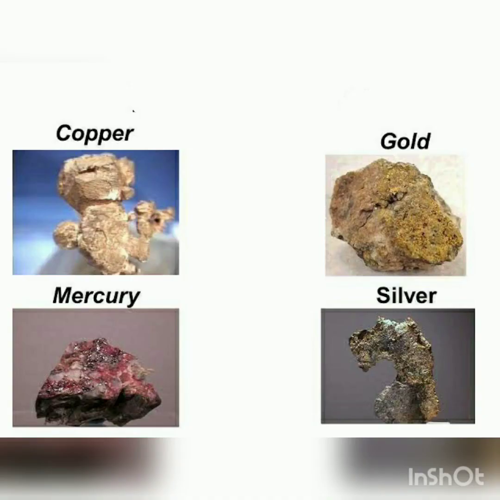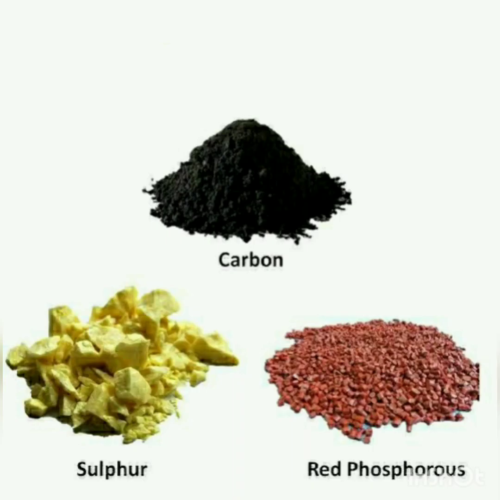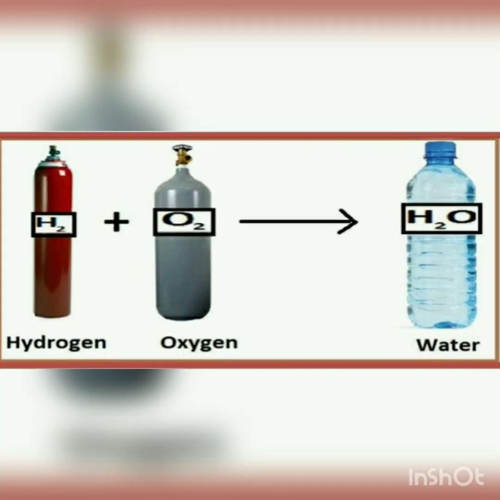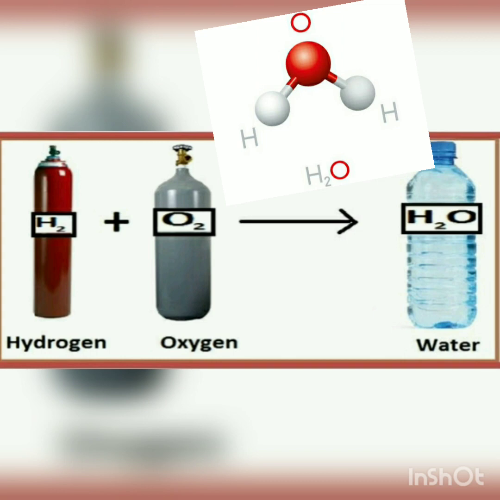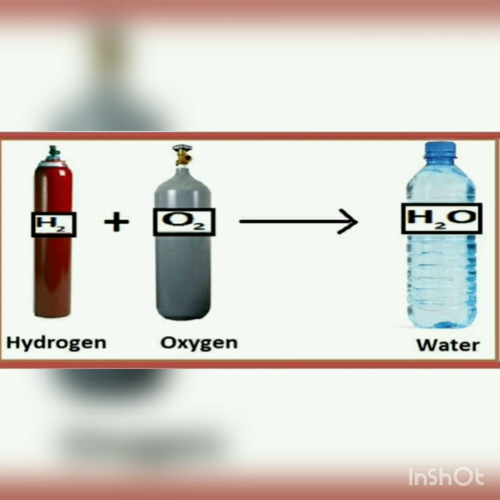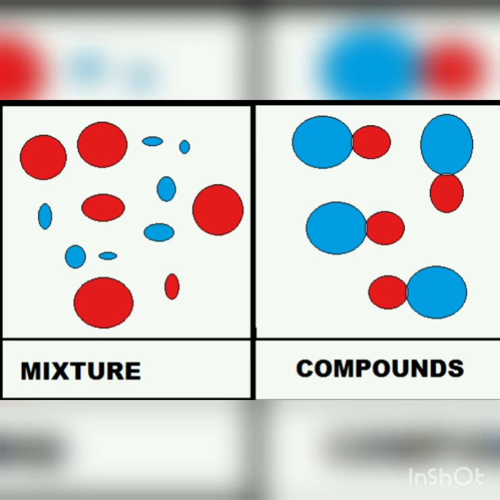Substances like copper, gold, mercury, silver, carbon, phosphorus, sulfur, etc. are made up of only one kind of atoms, that is, their own respective atoms, and these substances are called elements. On the other hand, when the atoms of two different elements chemically combine together in fixed proportion, then it makes a compound. Well, in today's video, we will try to understand how compounds are different from mixture.